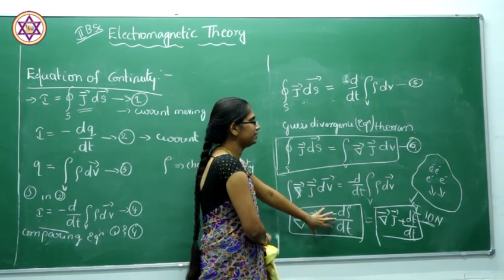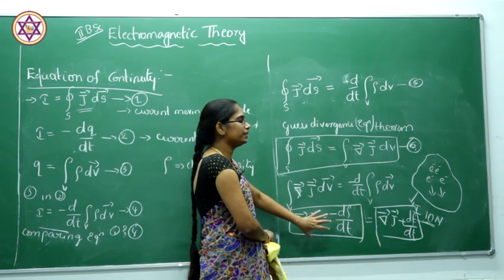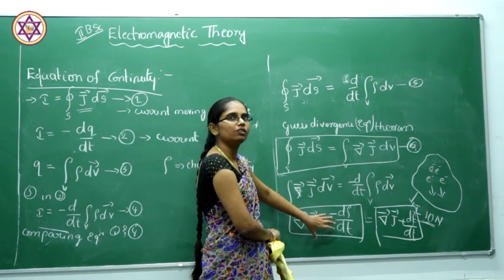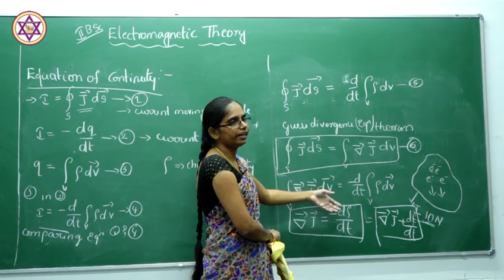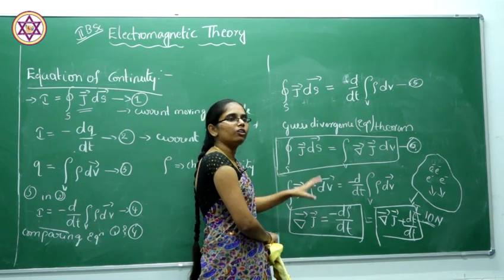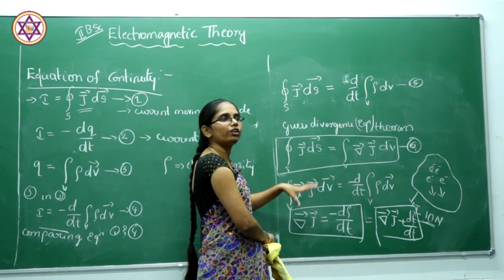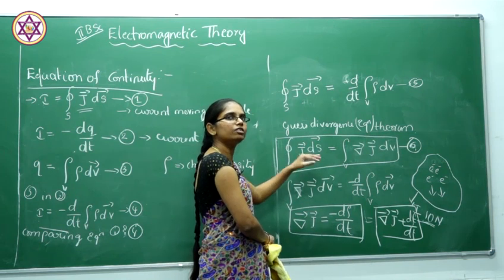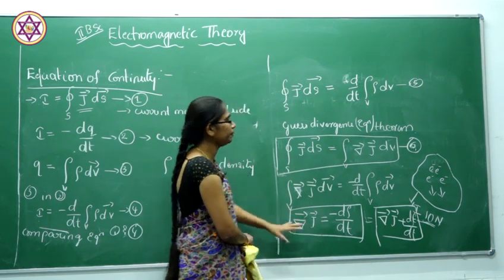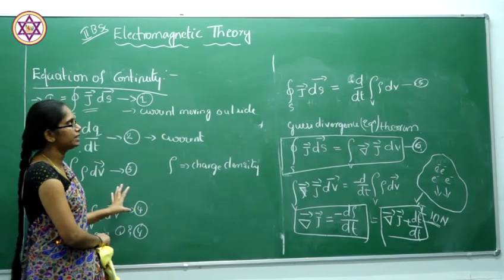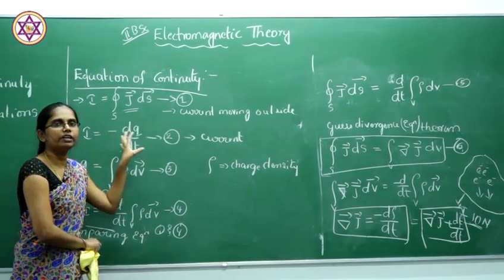To remember this, remember the dam filled with water. If they open the gate, water flows outside and the water inside the dam keeps decreasing. This is the mathematical expression of the equation of continuity.